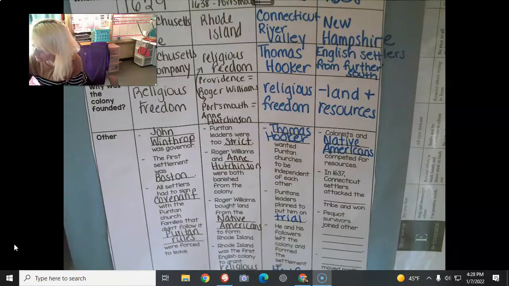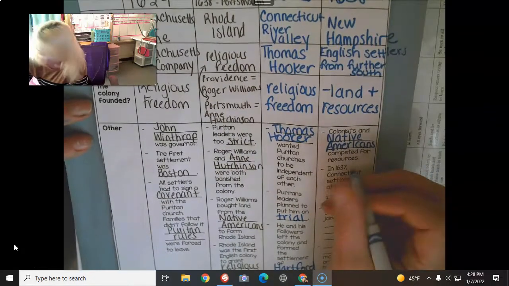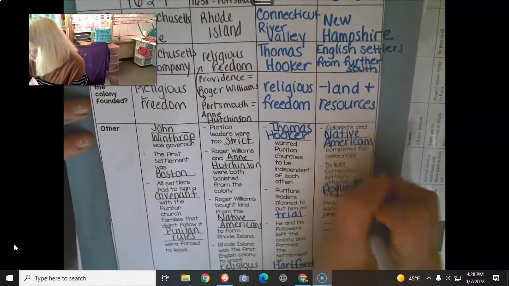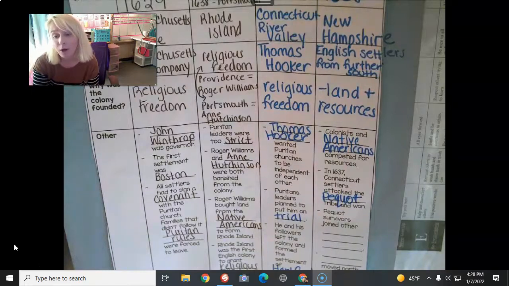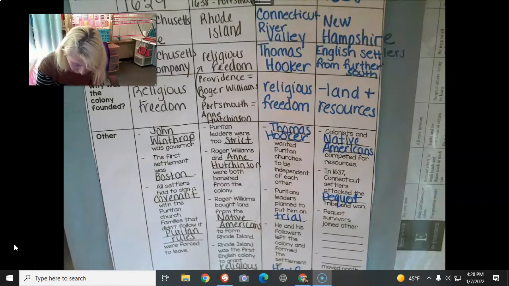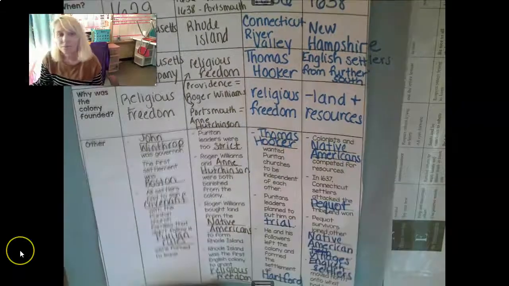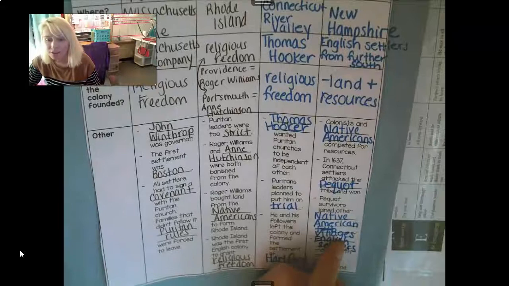In 1637, Connecticut settlers attacked the Pequot tribe and won. Pequot survivors joined other Native American villages.